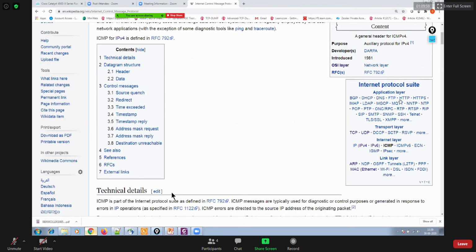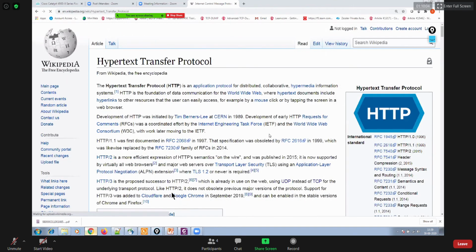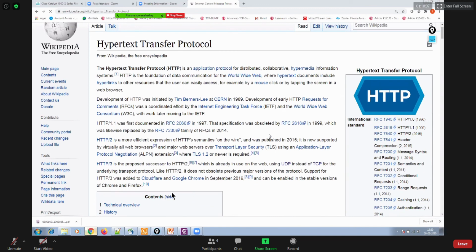Same goes with HTTP. If I look at HTTP, we must be aware of it, especially in F5, in BIG-IP, where you will focus more on application layer protocols. Like in routing, when you learn routing and that whole stuff, you ideally focus more on IP, on the network layer and transport layer only. But when it comes to F5 technology, BIG-IP, then you should focus on application layer protocols like HTTP.